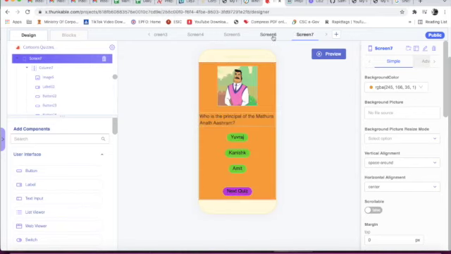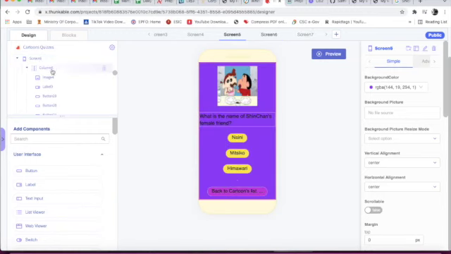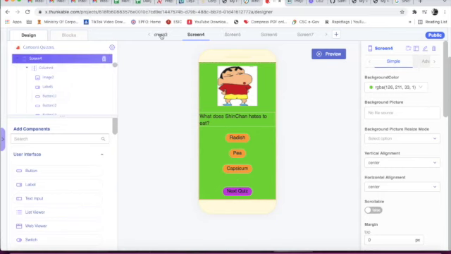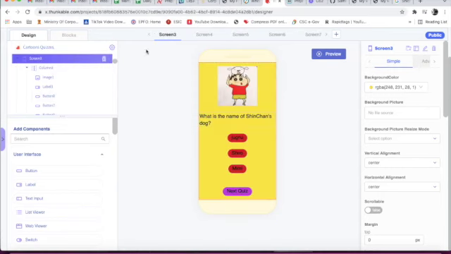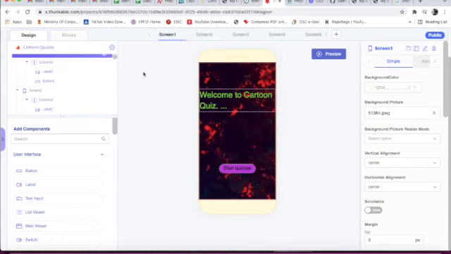In screen 6 column 6, in screen 5 column 5, in screen 4 column 4, in screen 3 column 3, in screen 2 column 2, and in screen 1 column 1.